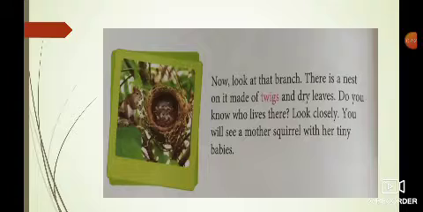Do you know who lives there? Children, can you tell whose nest this is? Look closely. You will see a mother squirrel with her tiny babies. See the picture, students? You can see a squirrel. This is the nest of a squirrel. The squirrel lives here with her little babies.